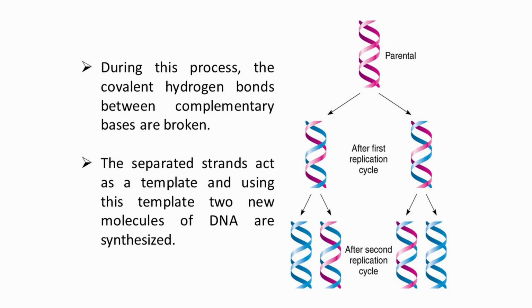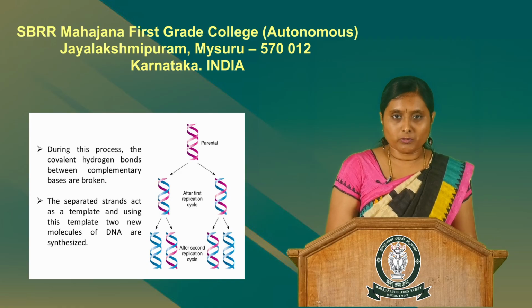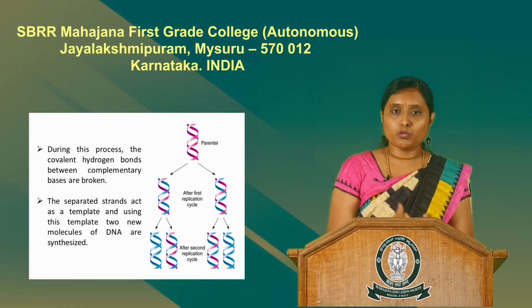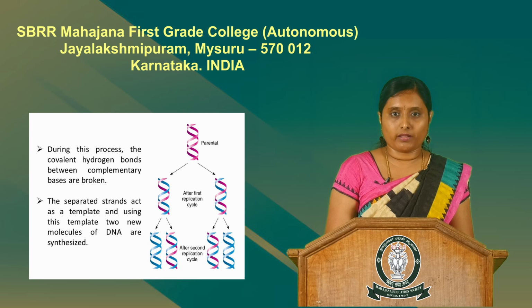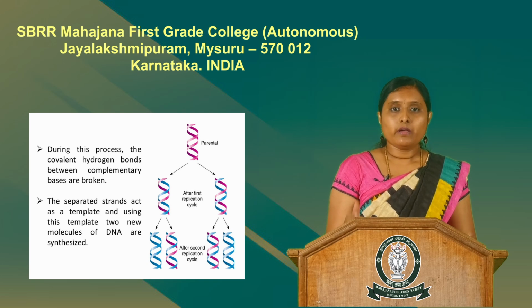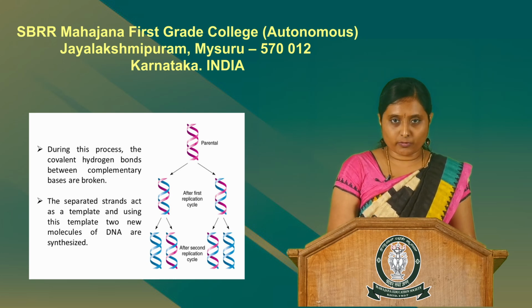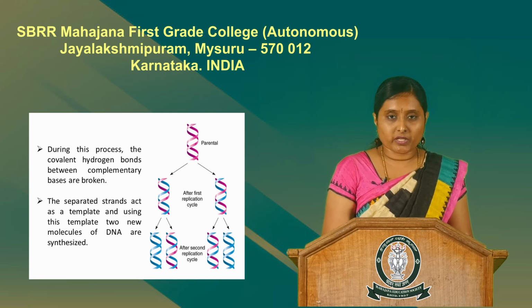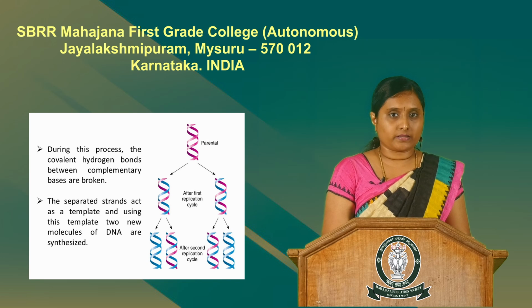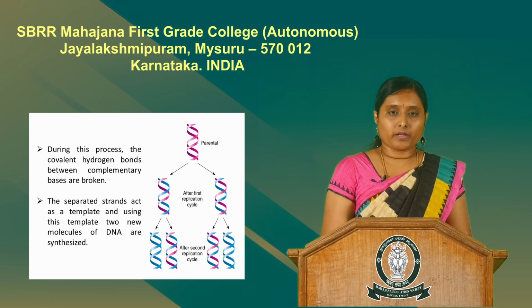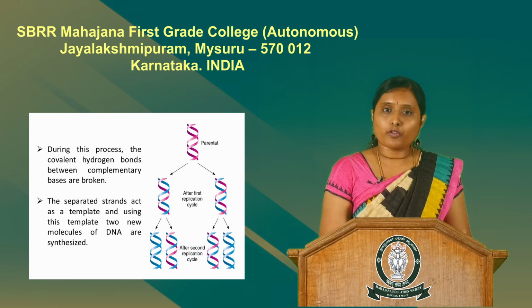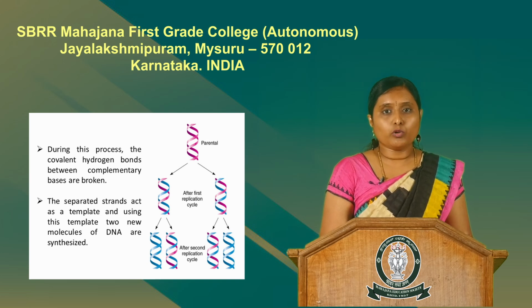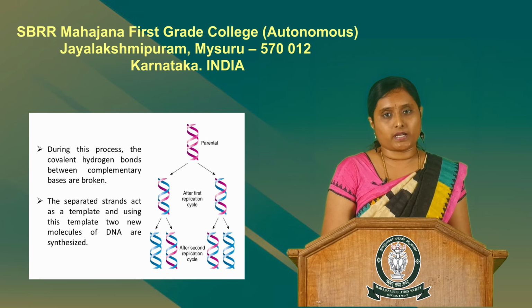The hydrogen bonds between the nucleotides that hold the two strands of DNA together are broken down. With the breaking of the hydrogen bonds, the two parent strands separate, and the separated strands now serve as the template strand for the synthesis of new complementary daughter strands.